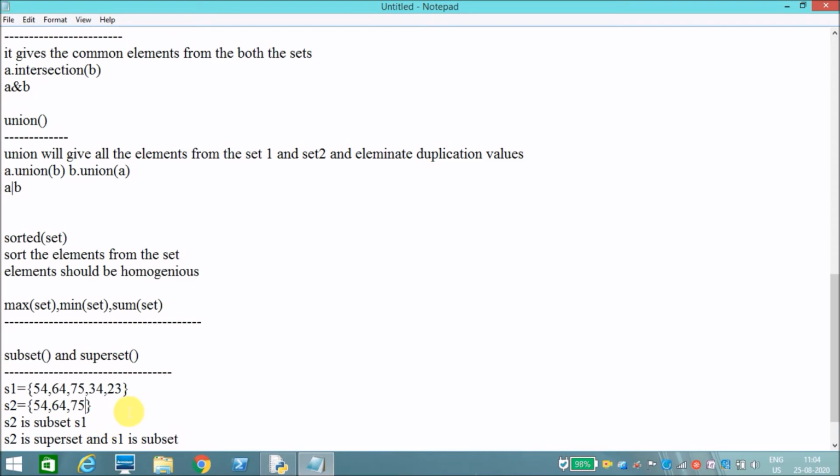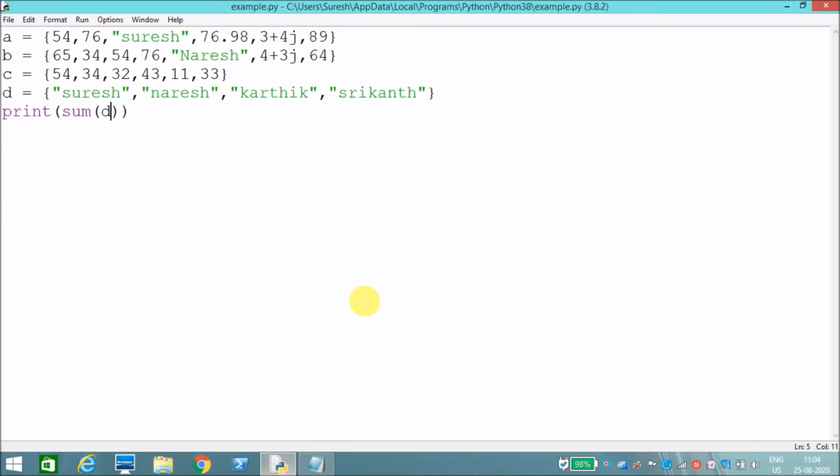Okay, let's check that now. For example, I'll create A is equals to 54, 75, 35, 22, 76, 21. Okay, this is my first set, and my second set B is 54, 75, 35. Okay, I have created a subset. Now B is a subset of A, right?